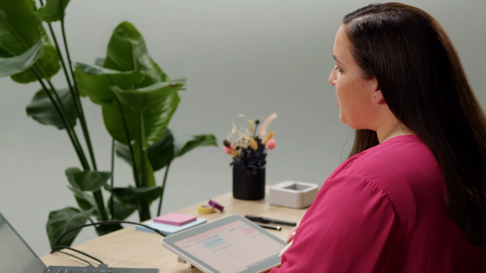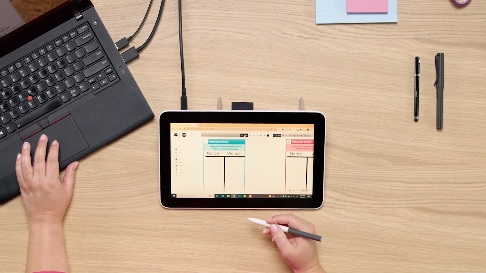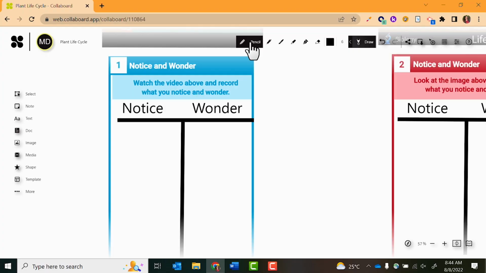In this video, we will focus on two main applications. First, using Collaboard's pen tools for instruction, and second, using Collaboard for a design thinking activity.